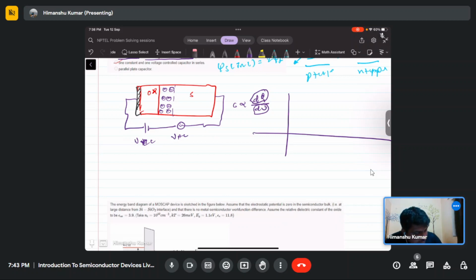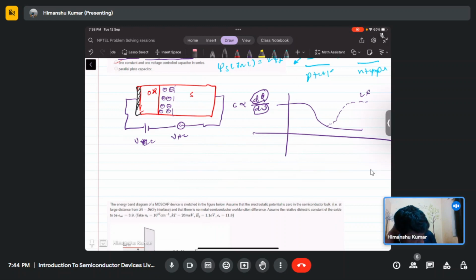These characteristics come like this. In the case of low frequency, it will come up like this.